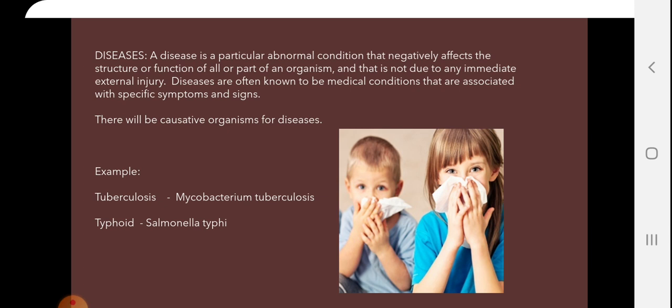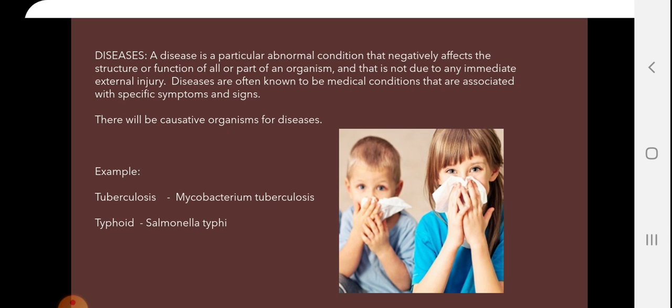So, for each and every disease, there will be a causative organism. For example, for tuberculosis, the causative organism is Mycobacterium tuberculosis. For typhoid, it is Salmonella typhi. For COVID-19, it is coronavirus. For malaria, it is Plasmodium vivax. So, the causative organism is the organism which causes a particular disease. Each and every disease has its own causative organism.